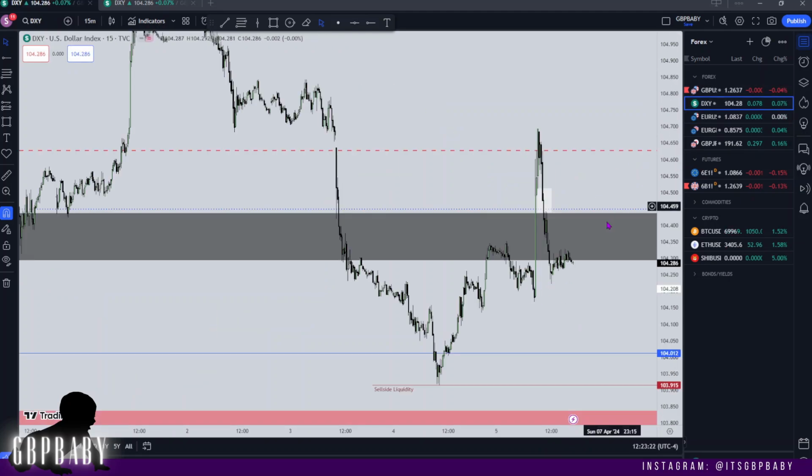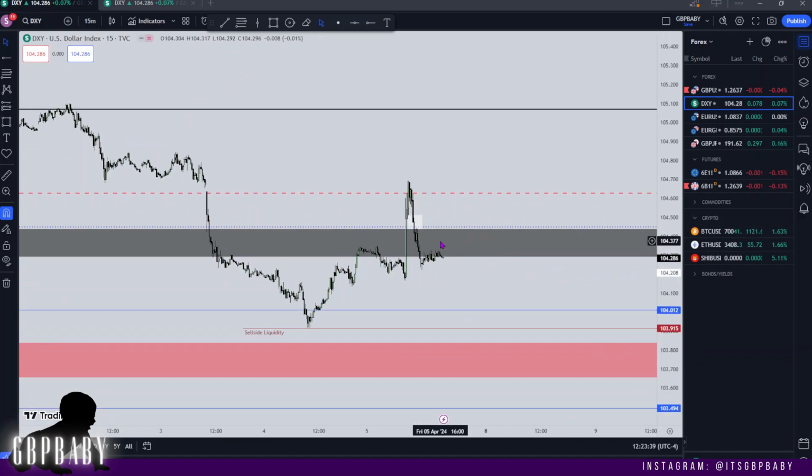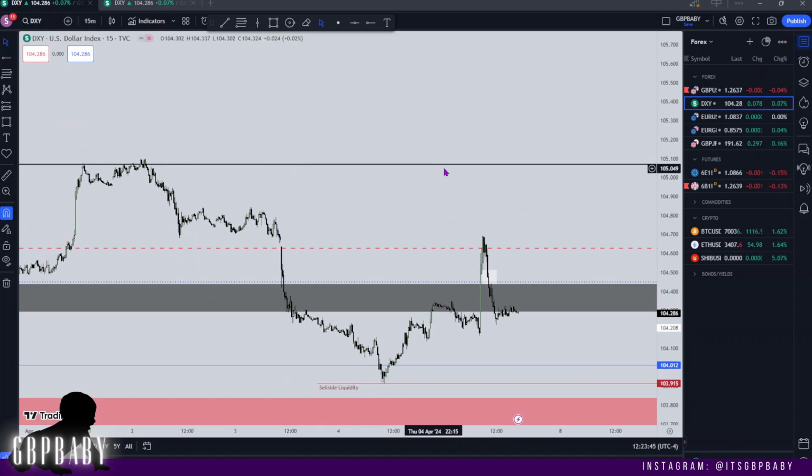But based off my higher time frame analysis, I'm wanting to see lower prices, but it is still early days of April, so we might not have made the high of April on dollar yet. It'll be interesting if we did, because it was the first day. So, you know, that's something to consider. And yeah, we just got to watch how we treat this level, really. As soon as we trade through that and start running for these levels up here, then we can easily be bullish and start running for these highs. It's as simple as that.